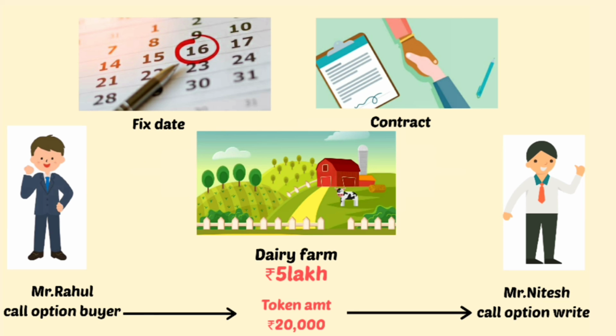If the dairy price decreases on the date, then also Mr. Nitesh has to buy at rupees 5 lakh. Here, Mr. Rahul is known as the put option buyer and Nitesh is the put option writer.